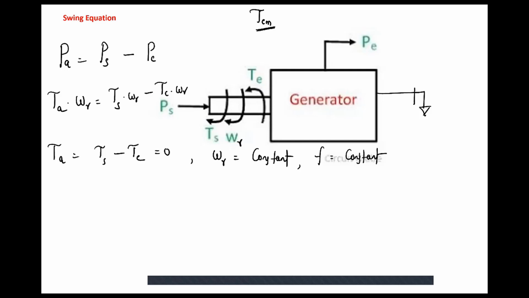But when there is a sudden change in the load, suppose my load suddenly decreases or suddenly increases, what will happen? There is a sudden change in PE, because PE and PD are the same. So because of this load fluctuation, my PA can become either positive or negative. My net accelerating power will become either positive or negative, which will tend to accelerate or decelerate my shaft, which will alter omega R and frequency.